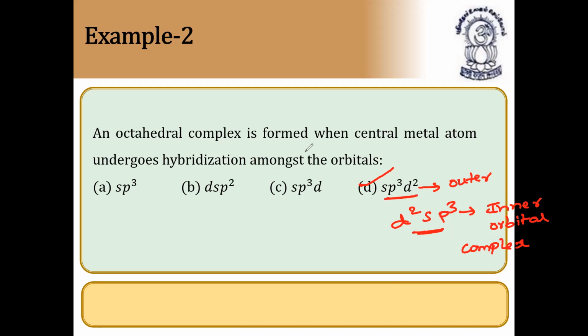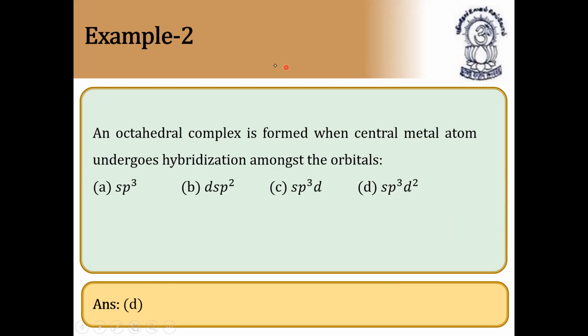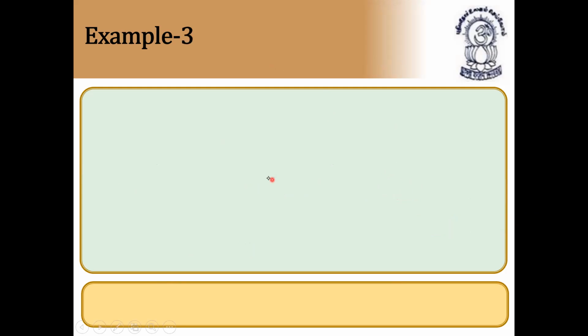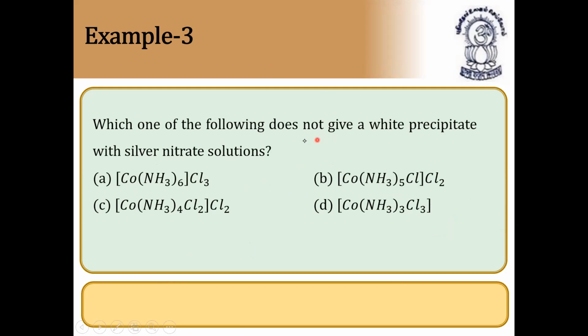So definitely this is very, very important. So the answer is what? It is option D. Straight away you can say. Next question. With this, you can understand that you are getting maximum questions from Werner's theory, CFSE, coordination compounds, and isomerism. So everything is important. That's why we are doing all the different types of questions. Next question.